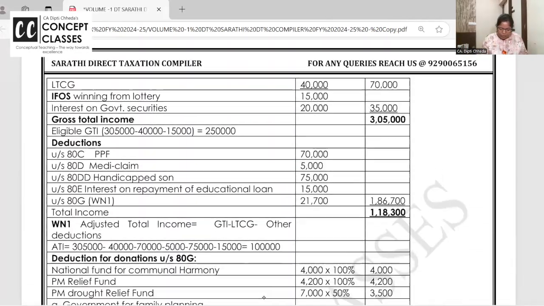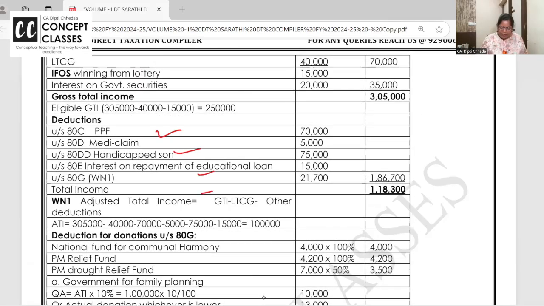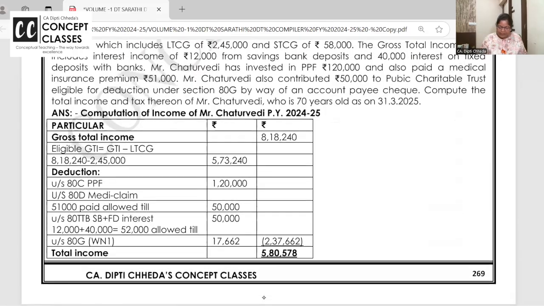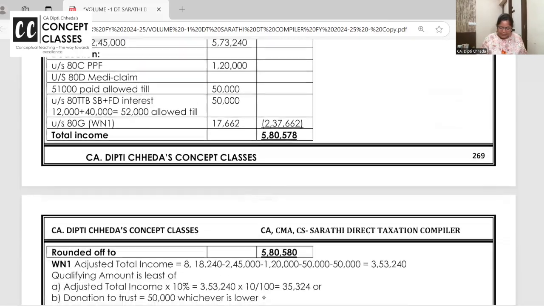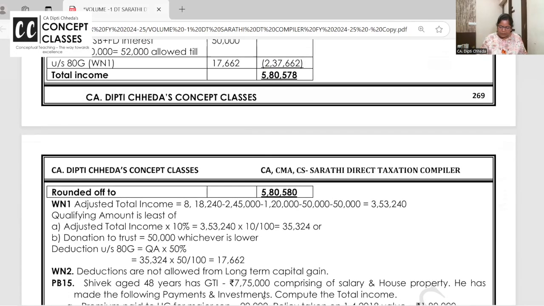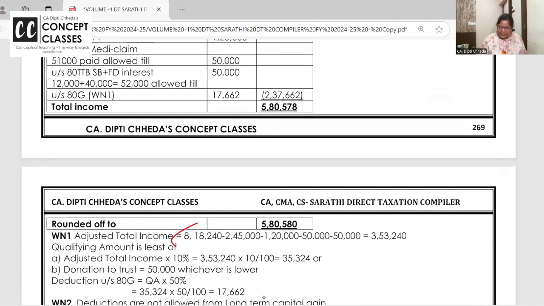I want all of you to check one problem with me. See, this is so nice. All deductions are coming, what we have done. Now see. Chaturvedi's problem. This is already a past exam. Take your gross total income, 818.